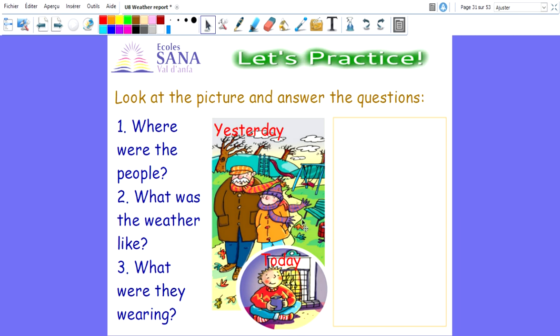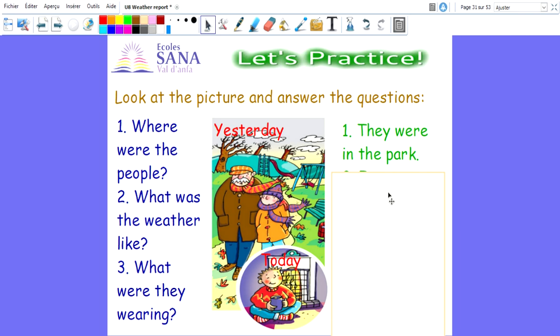You need to remember that your answers need to be in the past. So I want you to make sentences in the past using the verb to be. Are you ready? Let's start with the first question. Where were the people? Look, you have swings, you have trees, so they were in the park. They were in the park. Look at the verb to be. They, because you have they, we say were. They were in the park.